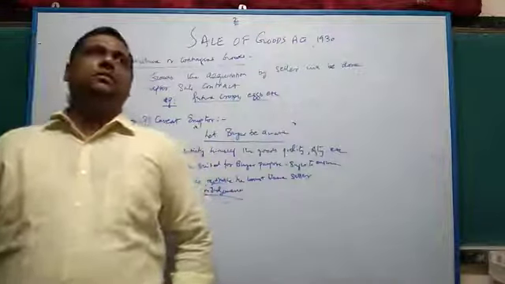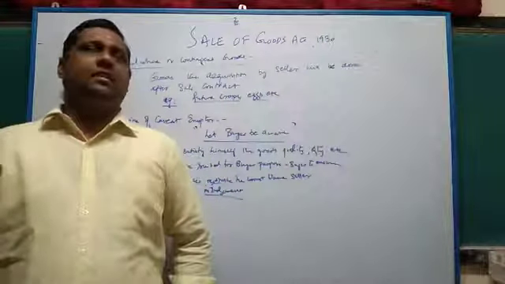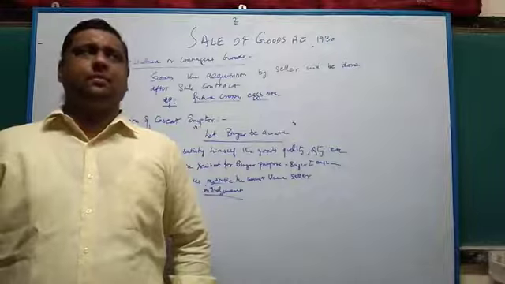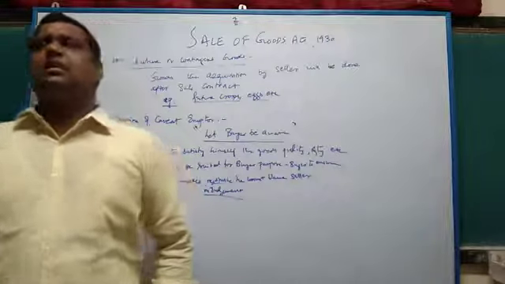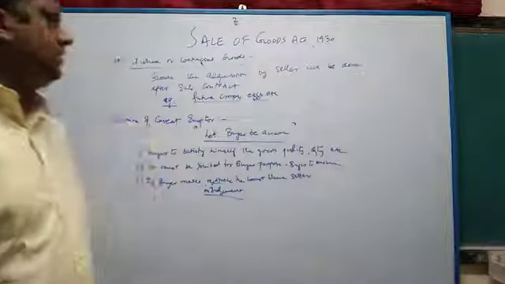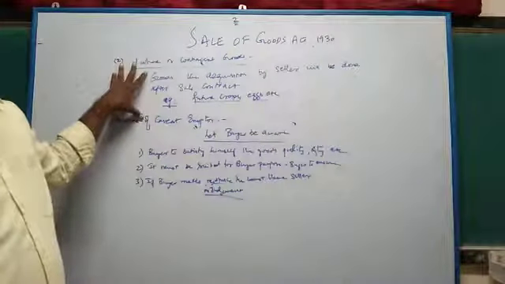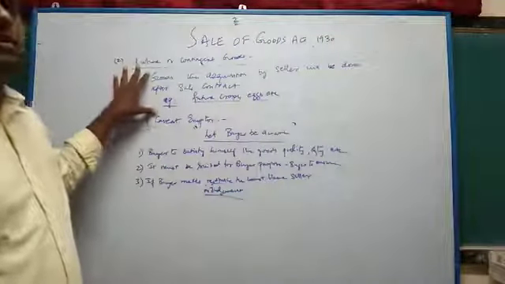So present goods and future goods are the two classifications. Present we discussed, it is divided into three categories: specific, ascertained and unascertained goods. And the future goods, also known as contingent goods, is the second category, which we discuss with the help of an example right now. Right? Clear?